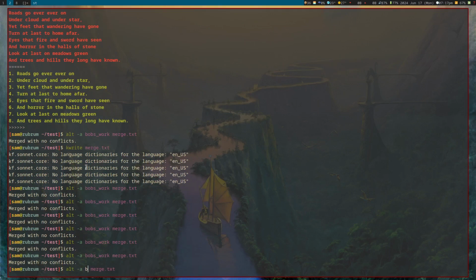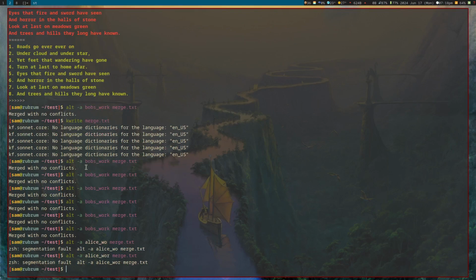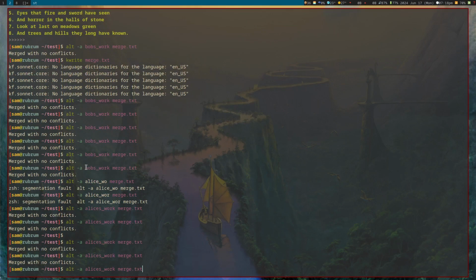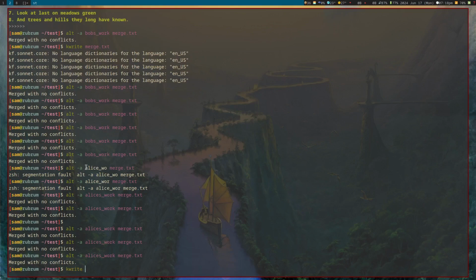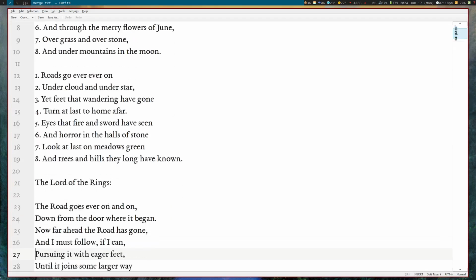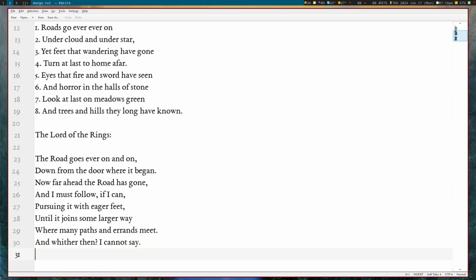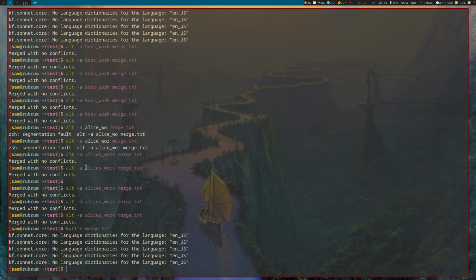We can apply Alice's again. Alice's work. No conflicts, no conflicts. And we can see that our merge.txt is completely fine, which means we've already surpassed normal Unix tools. Again, there's no centralized server involved here. I can send this file as an email attachment. I can build a decentralized workflow around this, which is very cool.